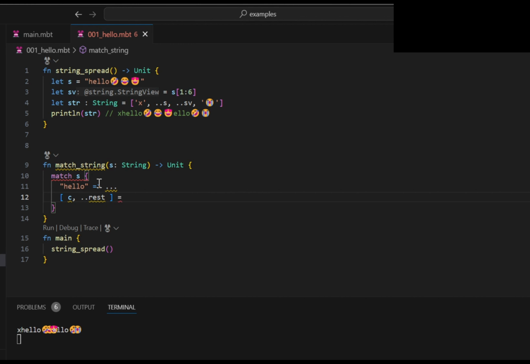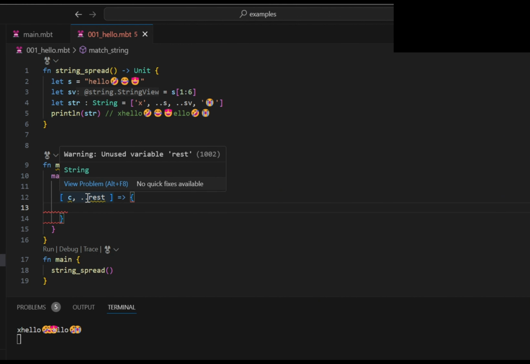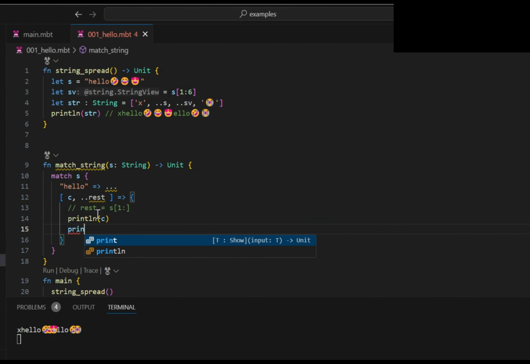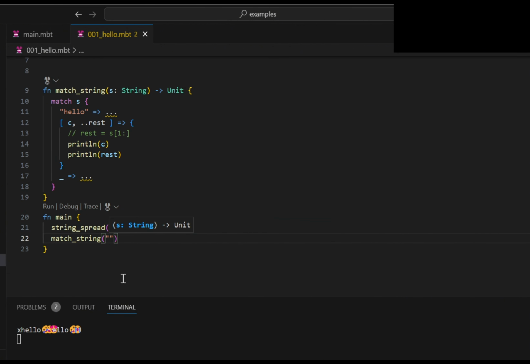For example, we can get the first character c and put the rest of the string into a view by ..rest. Then we can print c and rest. Here we can type something not hello, for example, world, and click run. We can see the output here with the first character w and the rest. Here for the first c, we can use char literal or even range pattern. For example, we hope it to match a small letter among a to z. You can also type any emoji. This works well. You can use as c to bind a variable for a to z.